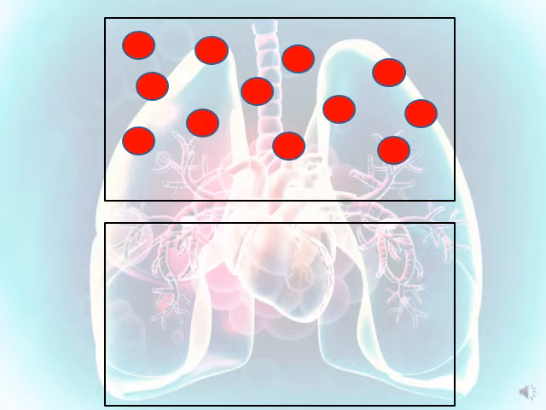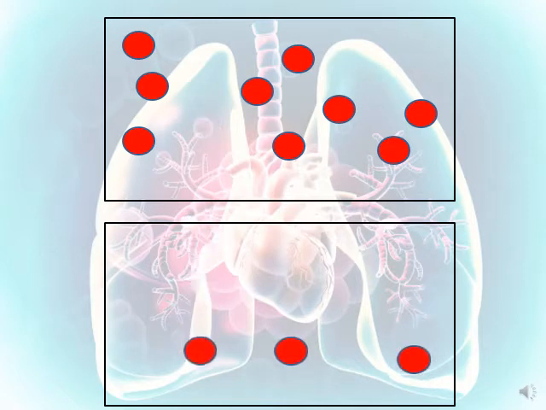Let's say here we have a high concentration of these balls, or a high amount of the red balls. So these red balls are going to move from one box or container to another container. This is known as diffusion.